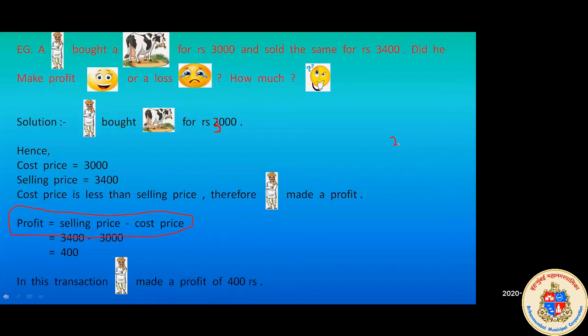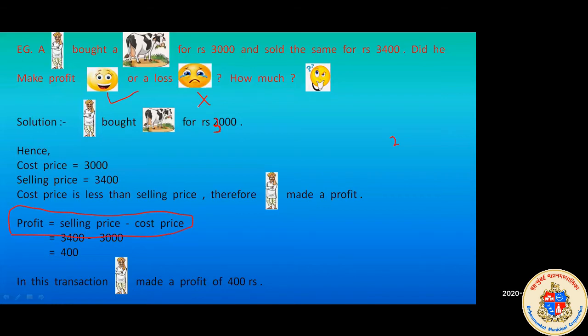At the end, we will write a statement. In this transaction, the farmer made a profit of 400 rupees. So he has got an extra 400 rupees. So we can say the farmer is happy and he is not sad. He got a profit of 400 rupees. It was a good transaction.